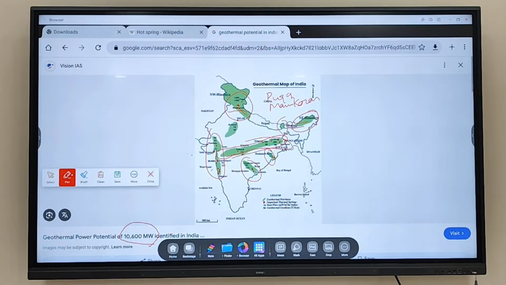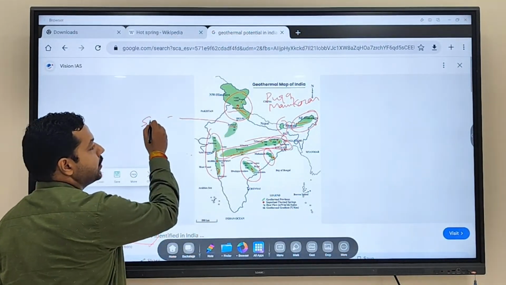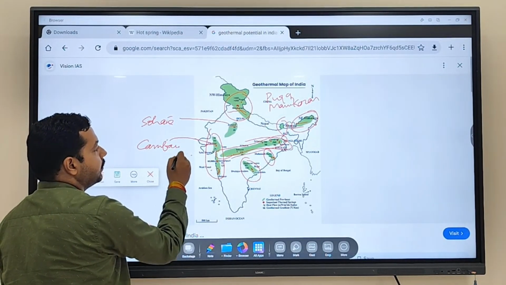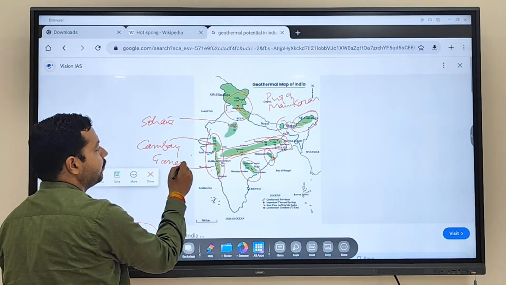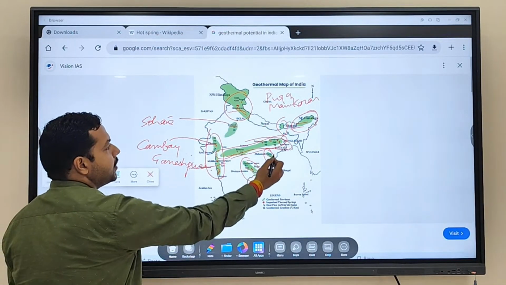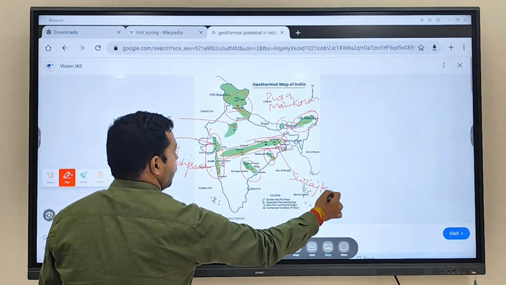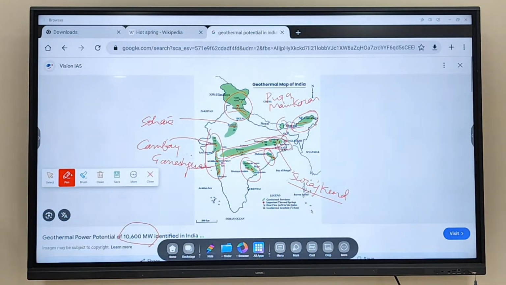And India is building the geothermal plant in these two, Uga and Manikaran. The two upper sides that we have, Uga and Manikaran, there we are trying to build. This is Sohana, S-O-H-A-N, Sohana. This is Camden. This region is Ganeshpur. Godavari basin, Mahanadi basin. This region is Surajpur. So these are some of the sites for geothermal potential, where we are trying to set up geothermal power plants.